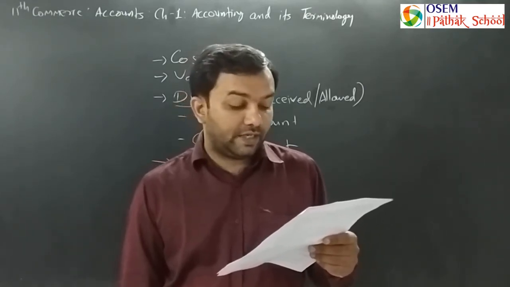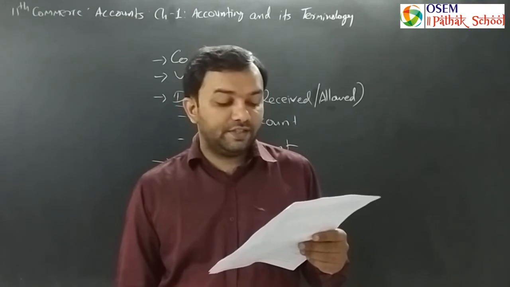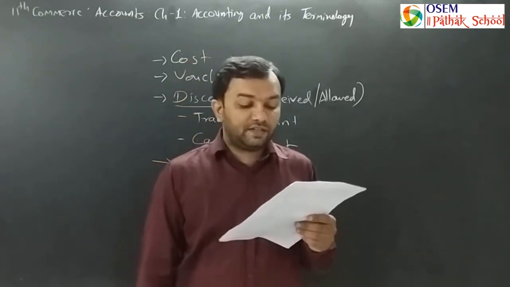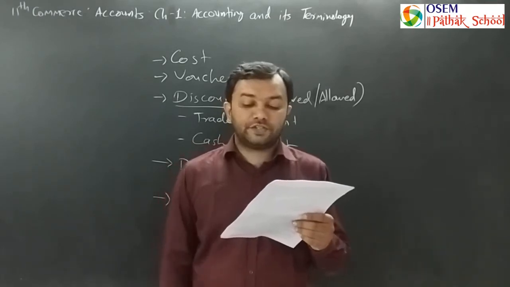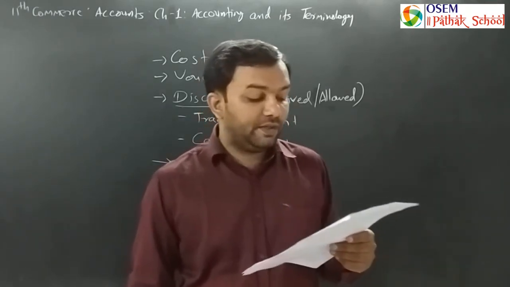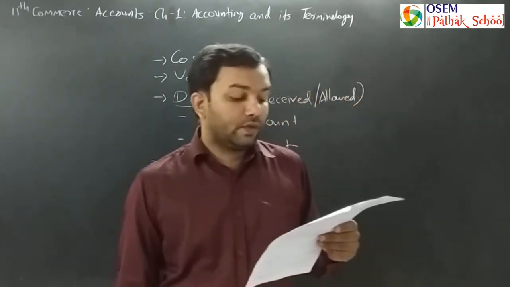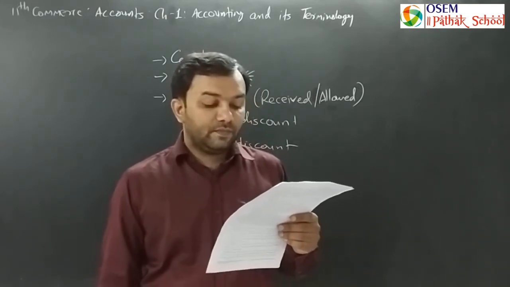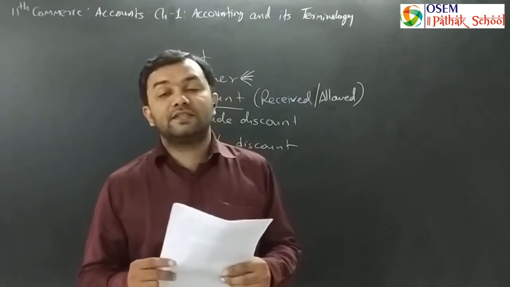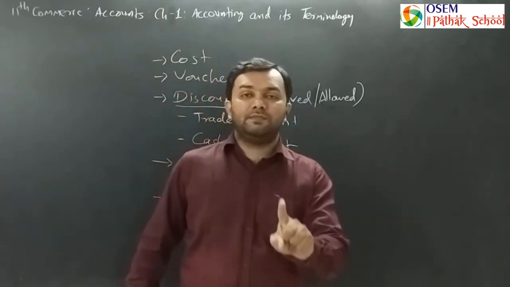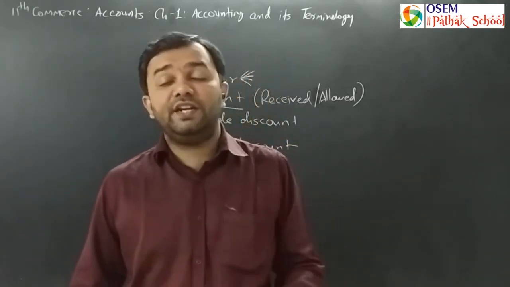As stated above in A, if 200 discount is allowed on 9,800, the customer would pay 9,600 to the supplier. Thus 200 will be treated as a cash discount. This discount is allowed at the time of the collection of cash, thus it is called a cash discount. Cash discount is only permissible in a cash transaction and not in a credit transaction.